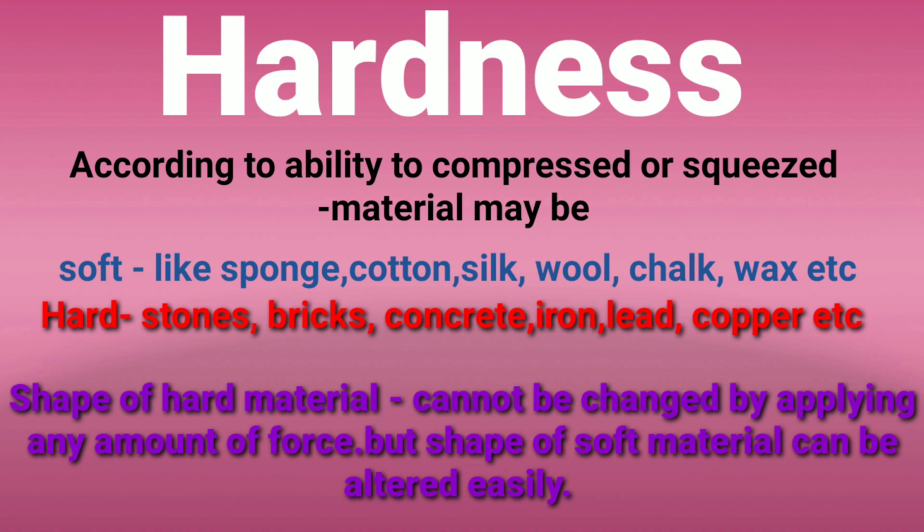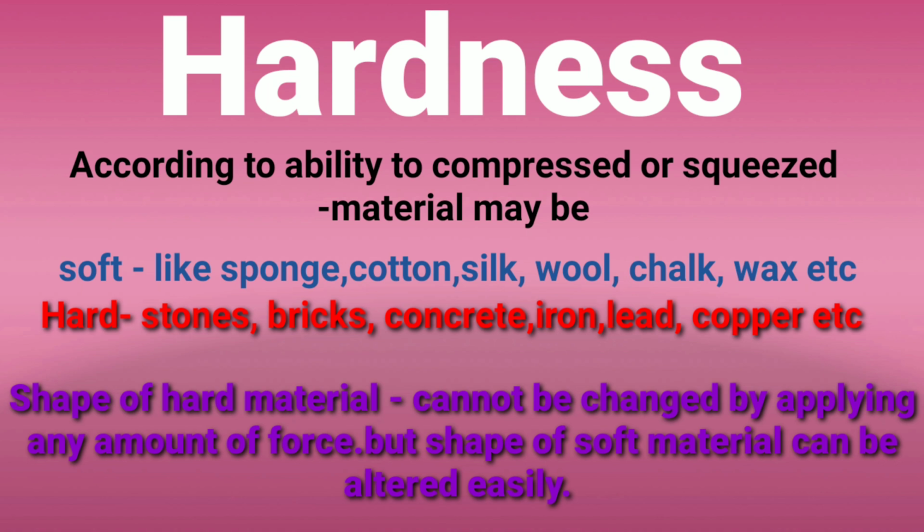See, when we say the word hardness, it again explains an external property of matter. Hardness means what? In your house you can see different objects. A few of the objects you can compress easily, you can squeeze them easily, but a few of the materials you cannot compress easily.